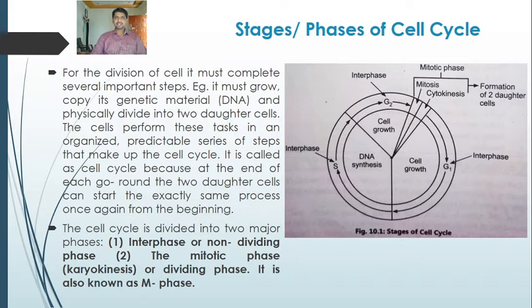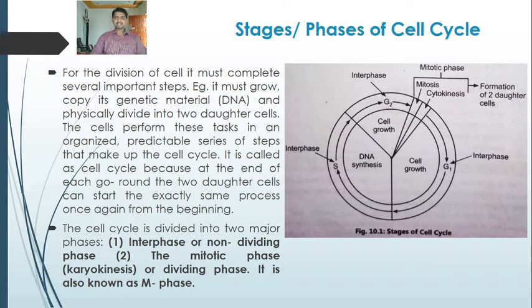Cell cycle consists of three different events. These are growth, replication of its genetic material, that is the doubling of DNA, and physical division of the cell into the two daughter cells.